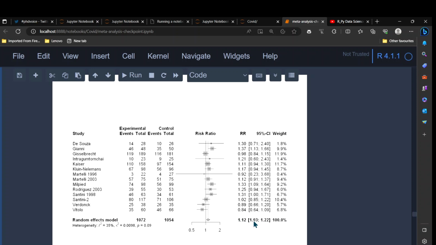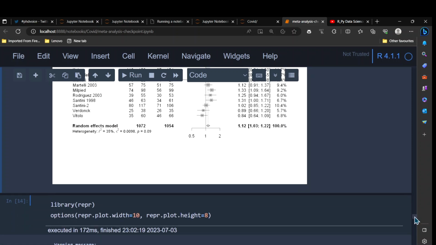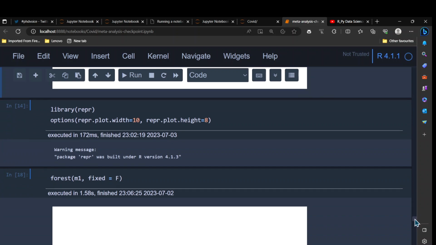So we have 1.12, and the confidence interval is excluding the null point, so that means it's significant, and the heterogeneity statistic is also small. So anyway, the exposure is increasing the risk of having the disease. That's what we can see in this plot.